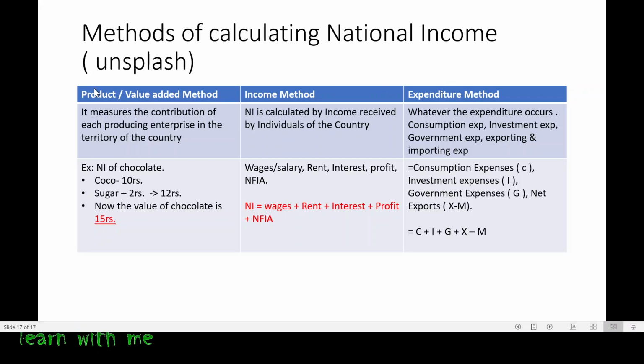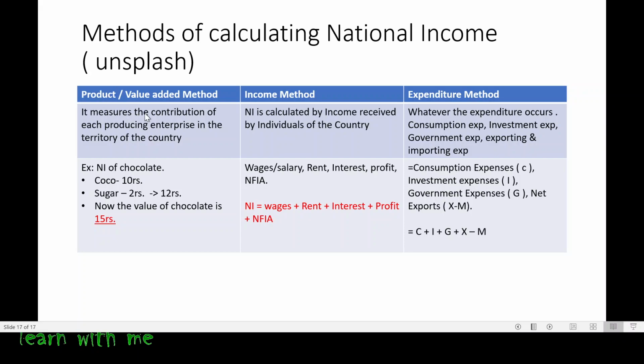Here, product method is also called value added method. Let me ask you a question. Product method is also called as: option A, income method; option B, profit method; option C, value added method; option D, none of the above. What is the correct answer? It is value added method.